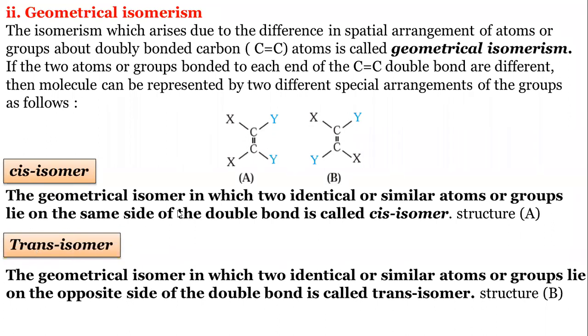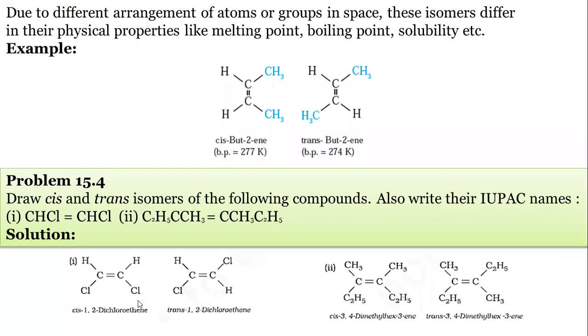Then the trans isomerism, only one change: the identical groups or similar atoms or groups lie on the opposite side. So this is the change. In case of cis, these are on the same side, and in the trans isomer these are on the opposite side of the double bond. Here some examples are also given. These examples I explained: cis butene, this is trans butene, CH3 opposite side, and this CH3 on the same side.